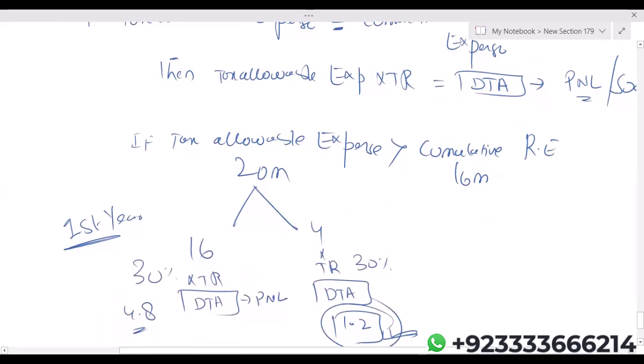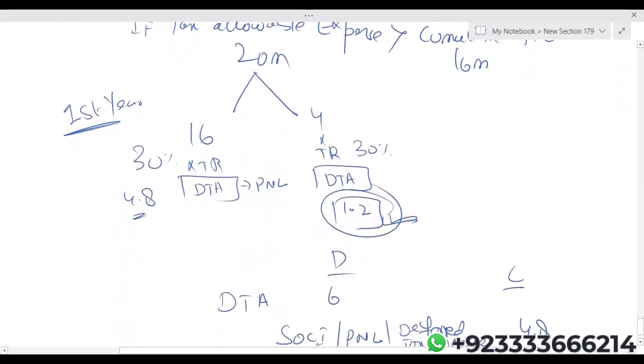And this time, logically, deferred tax asset is debited by, let's say, 1.2, and your equity, other component of equity, is credited by 1.2.